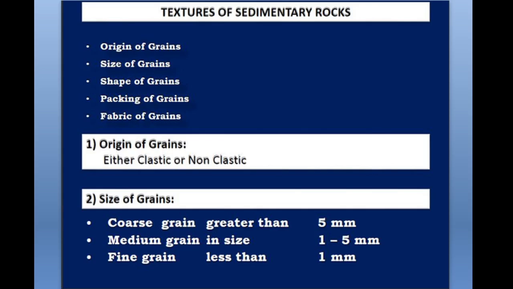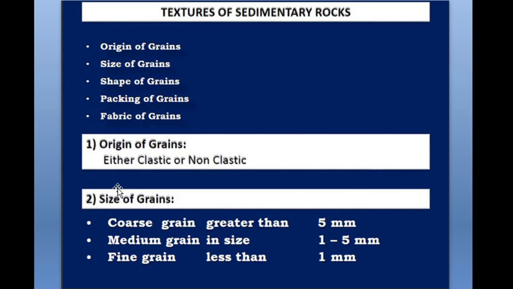Depending upon these factors, the texture of sedimentary rocks is divided into different types. Depending upon the origin of the grains, the sedimentary rocks may be partially or wholly composed of clastic grains, or chemically formed or organically contributed parts. So the texture may be clastic or non-clastic. Depending upon the origin of the grains, the texture of sedimentary rocks is of two types: clastic and non-clastic texture.